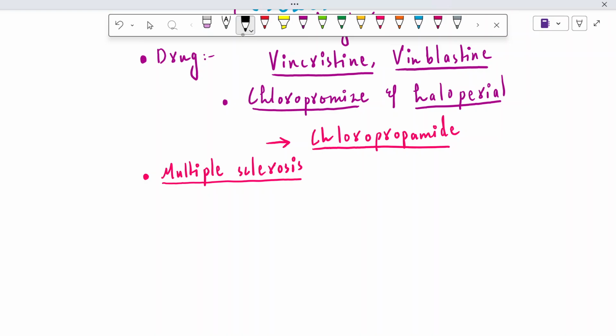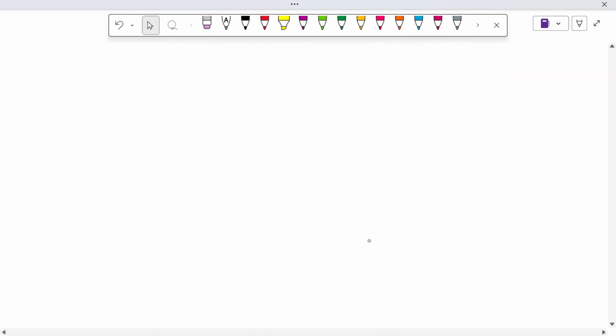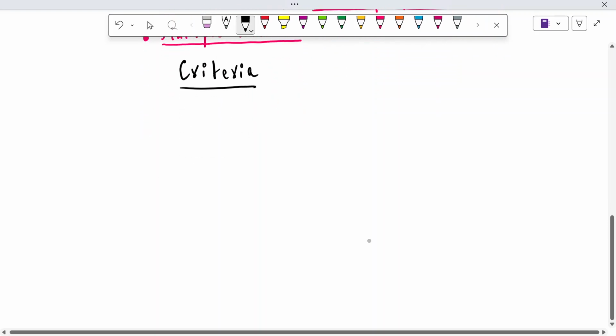Let's talk about the criteria for diagnosing SIADH. First of all, we need to mention plasma osmolality.